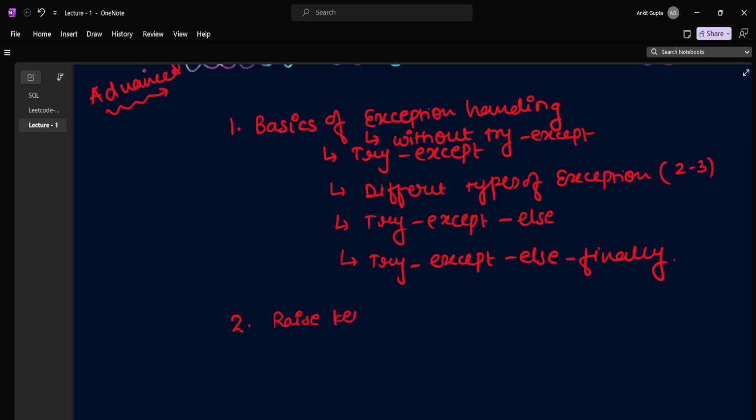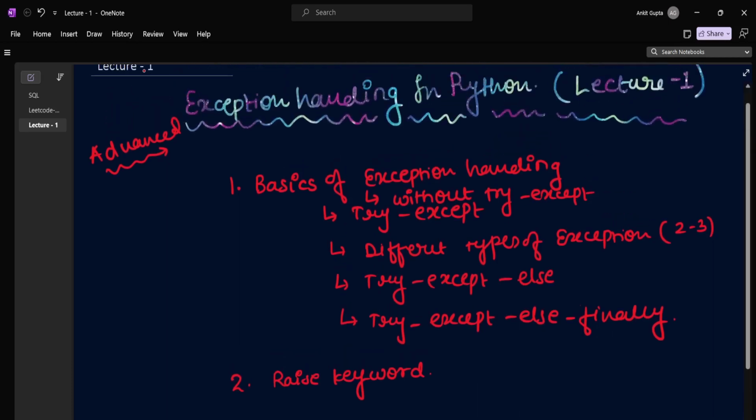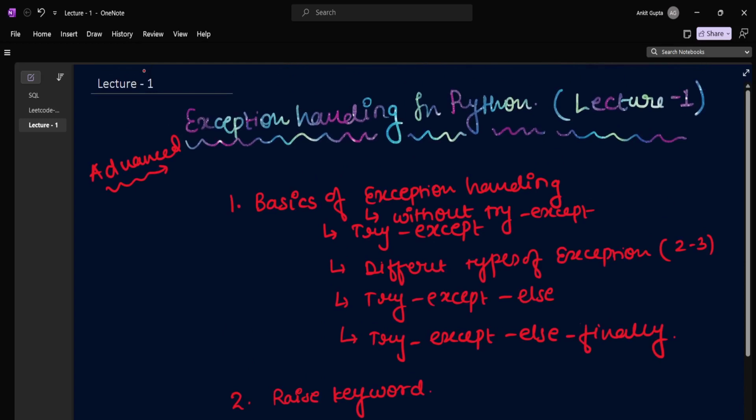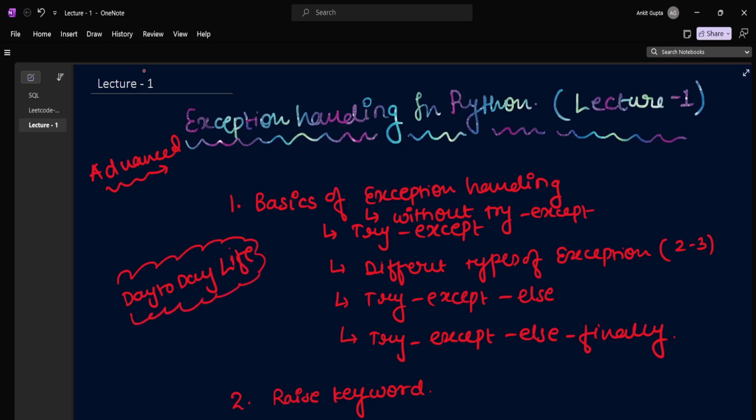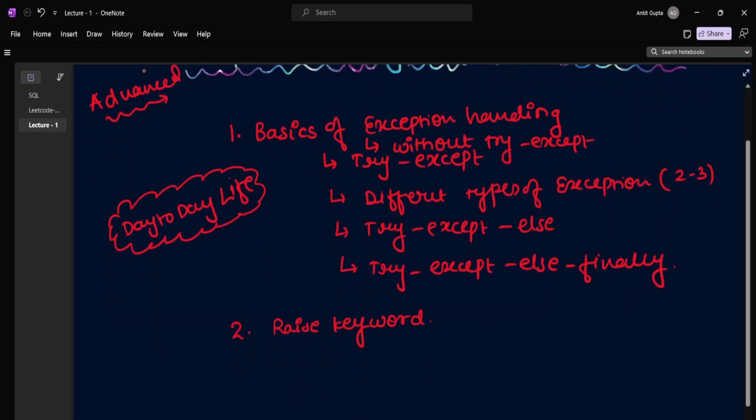In lecture two, we'll play with the raise keyword. If you have any background in exception handling, you might know how important this raise keyword is. This playlist won't be entirely basic. I would try to cover the topics or scenarios which we get in our day-to-day life in the industry, and I will try to generate those kinds of scenarios.